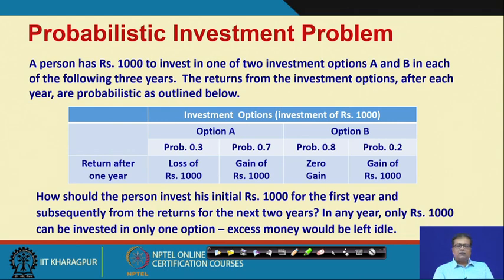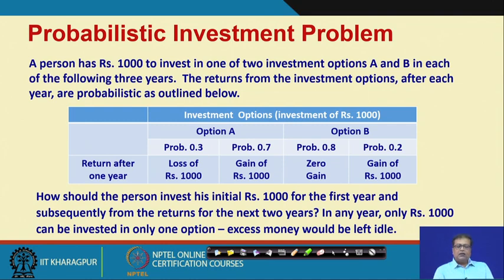In other words, you have invested 1000 rupees, after 1 year either you may get 0 or you may get 2000 rupees. So, that has been written as loss of 1000 rupees or gain of 1000 rupees. The two eventualities are connected by probability values of 0.3 and 0.7.